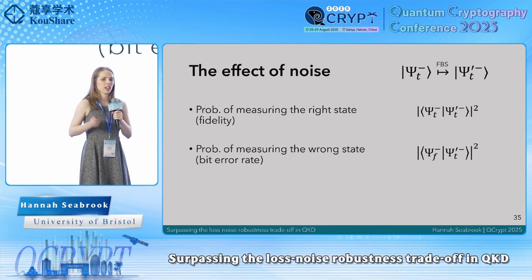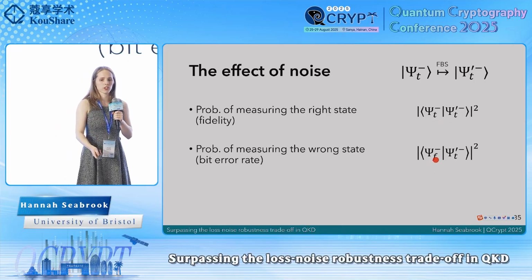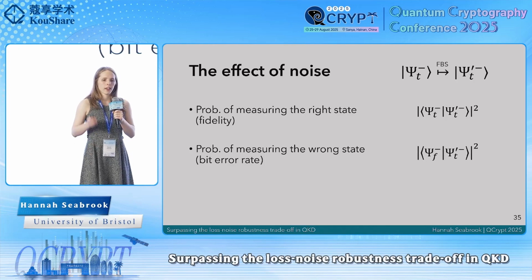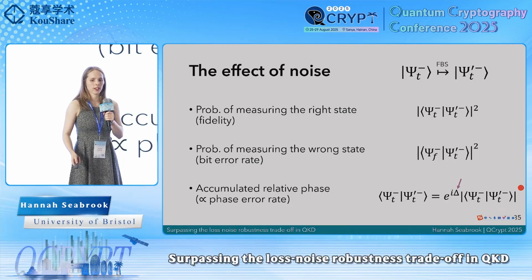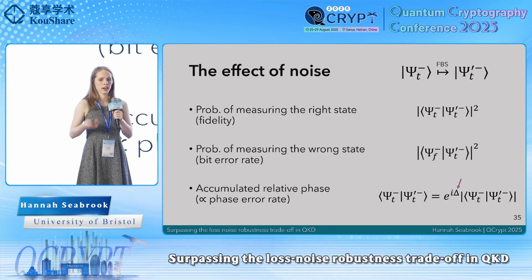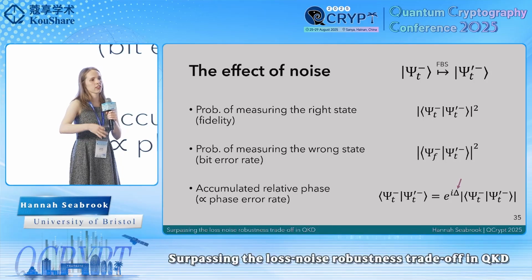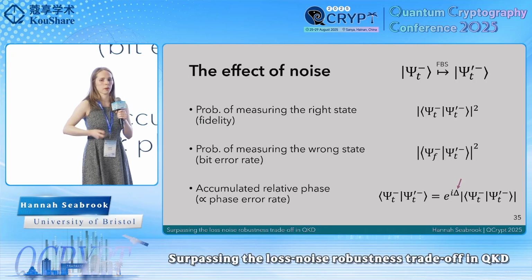The second is the probability that Bob measures the wrong state, so the probability that Bob measures the frequency bin state given the transformed time bin state arrived. And finally, the accumulated relative phase, so the phase that the transformed state accumulates relative to the time bin and frequency untransformed states. And this is going to give rise to a phase error, so our error in the logical X basis.